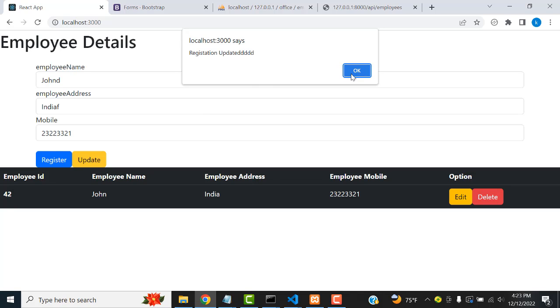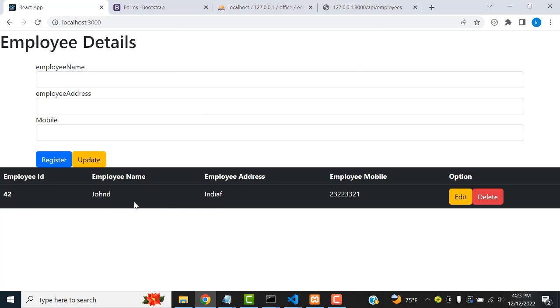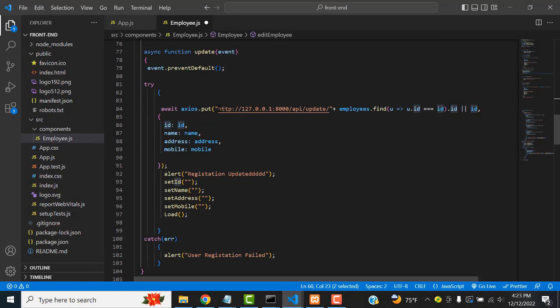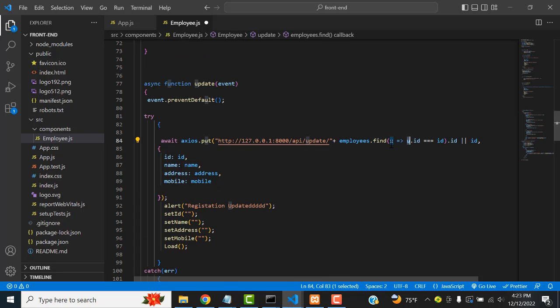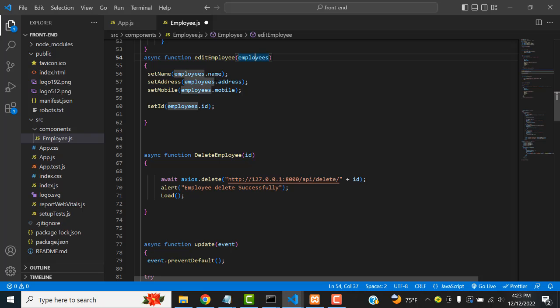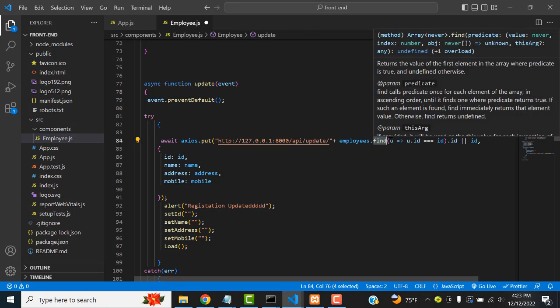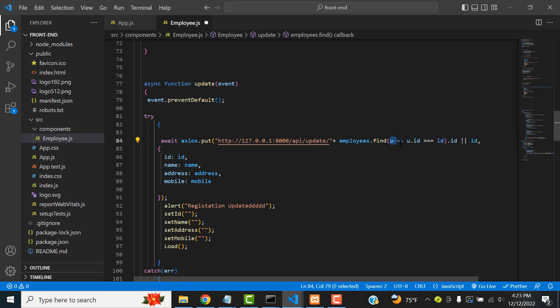You have the update button. Registration updated. Now you can see the updated record displayed here. It goes to the respective API update. Get the employee ID. If the employee ID is coming here, you can write employees find by ID, like a lambda expression.